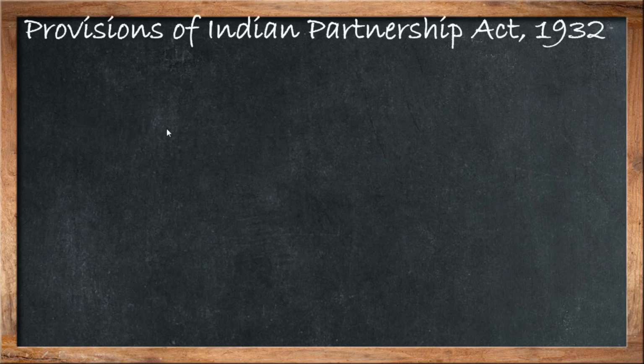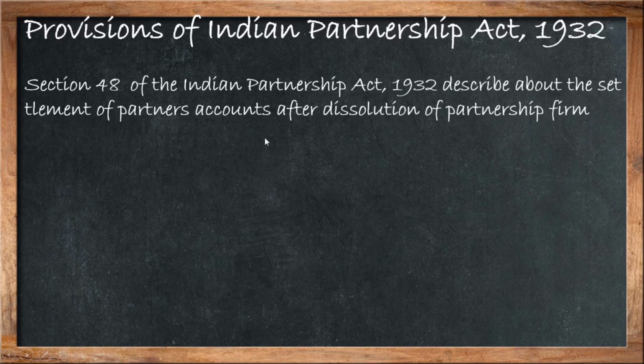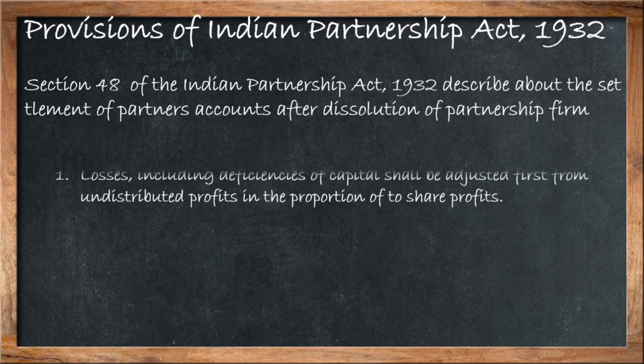Now I am going to discuss with you the provisions of the Indian Partnership Act 1932. As you know, in India there is a Partnership Act which was enacted in 1932 and is known as the Indian Partnership Act. Section 48 of the Indian Partnership Act describes the rules for settling partners' accounts after dissolution of the partnership firm.